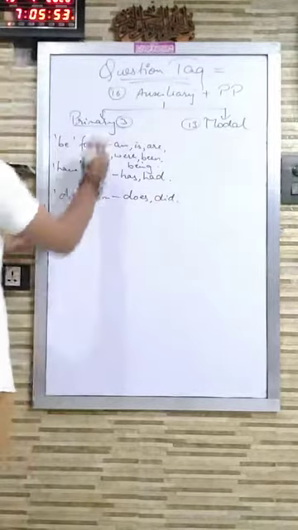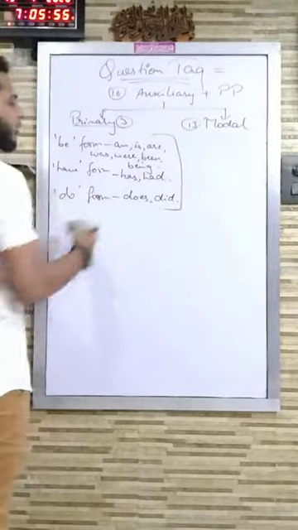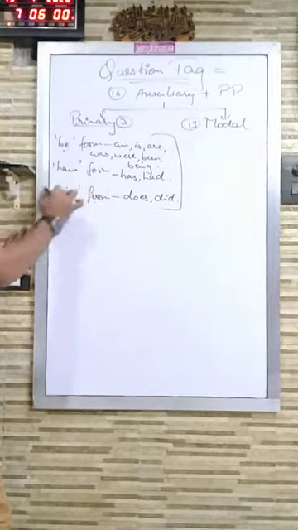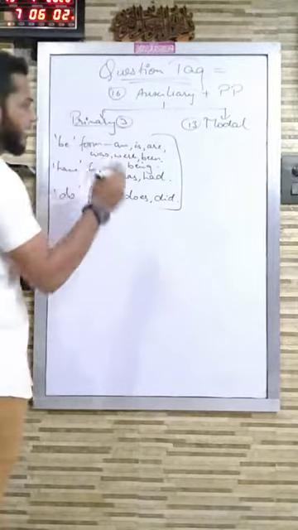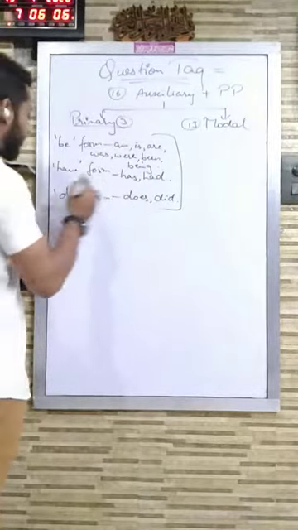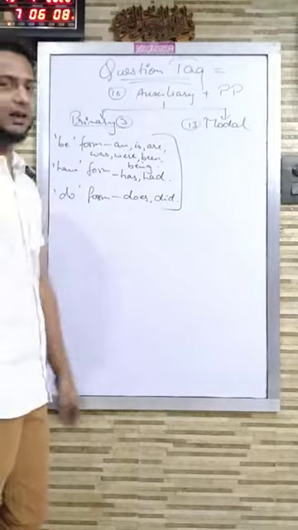So these are all primary auxiliaries. Primary auxiliaries are of 3 types, that is be form, have form, do form. Be form has 7: am, is, are, was, were, be, been. Have form has 2 types, that is has and had. Do form has 2 types, that is does and did.